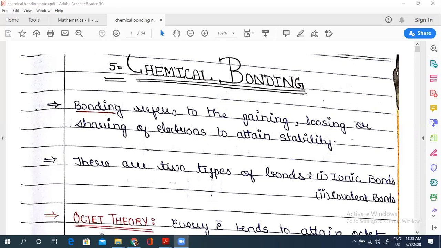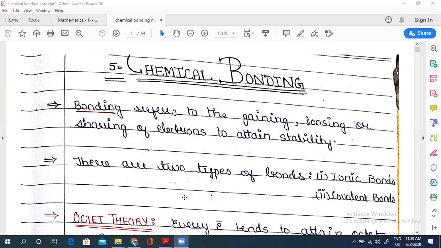So when we talk about bonding, I can say that it is basically your force of attraction between two atoms or molecules because of gaining, losing, or sharing of electrons to attain stability.